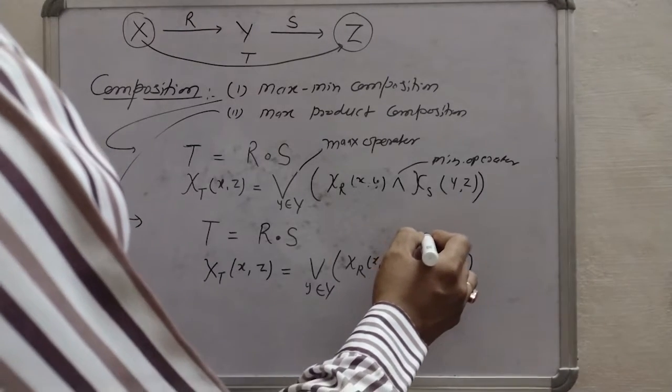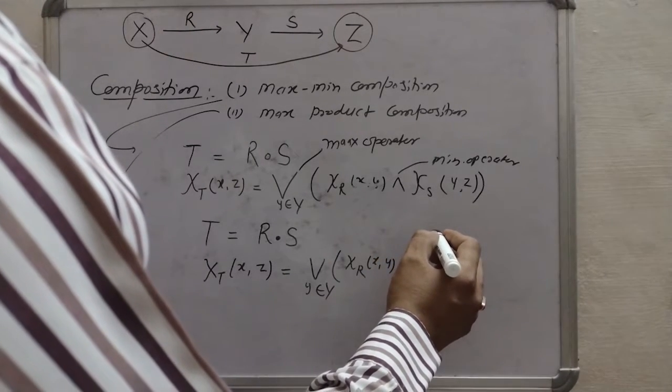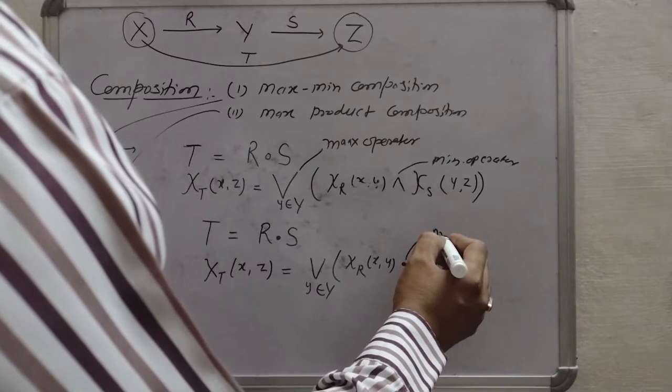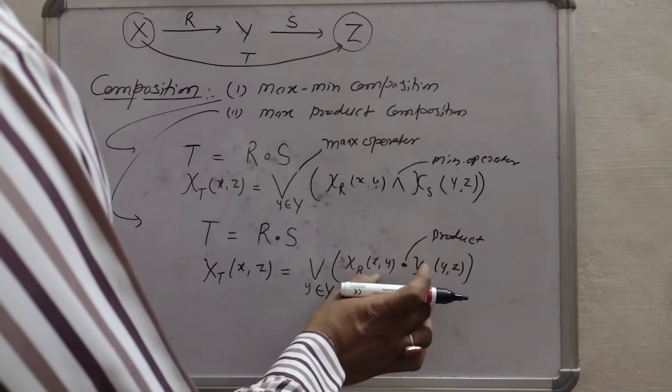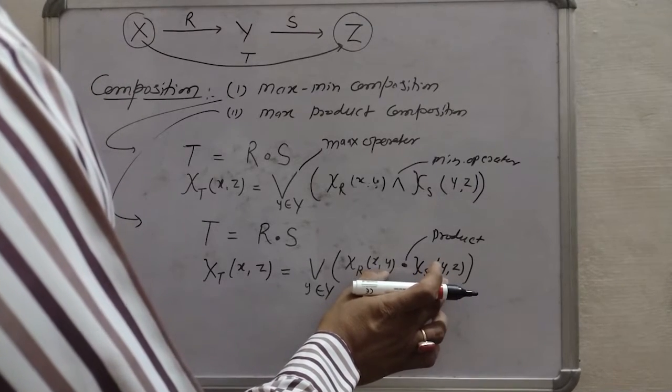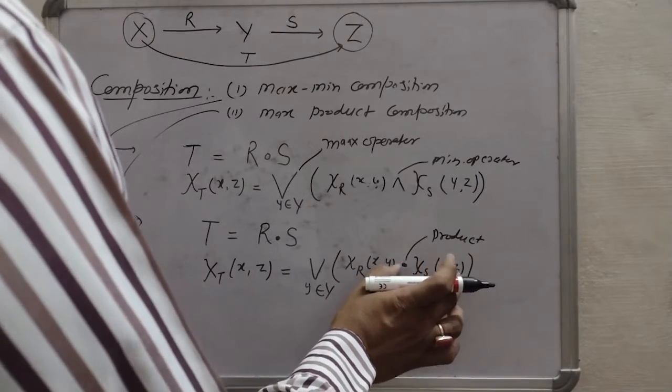Now this is the arithmetic product, meaning this is the product of the membership functions of these two.